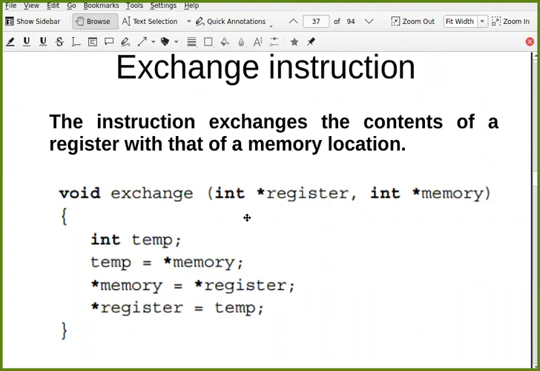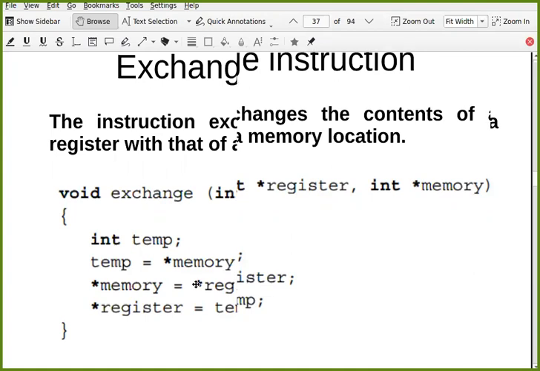So it creates one temporary variable, puts the memory value into temporary, then puts the register value into the memory area and puts the temporary value. So this is a basic swap logic, right? But here it looks like there are 4 instructions, but internally it is 1 instruction. So how does this help?